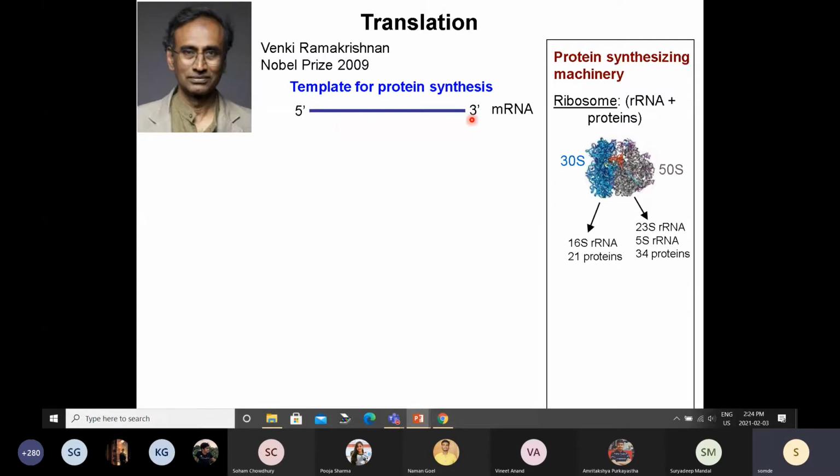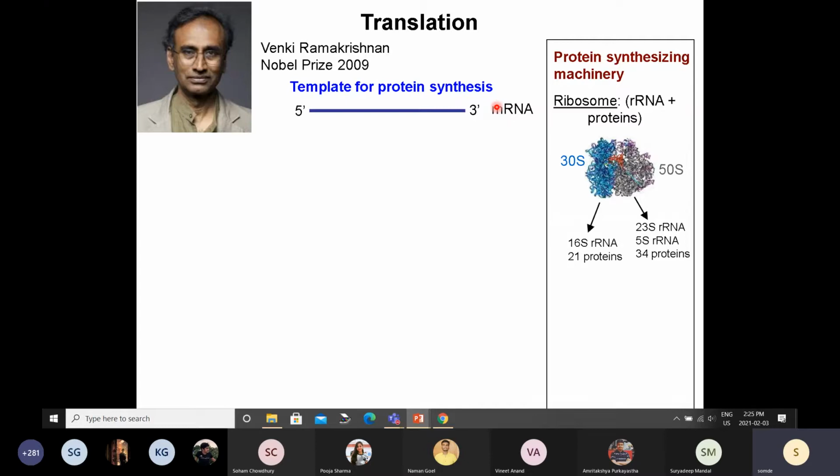So for translation, you have to start with a messenger RNA. If this is a eukaryotic system, what do you have at this end? And what do you have at this end? So there is a difference between the eukaryotic RNA and prokaryotic RNA, right?